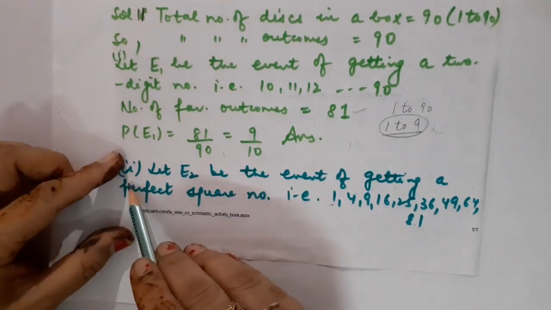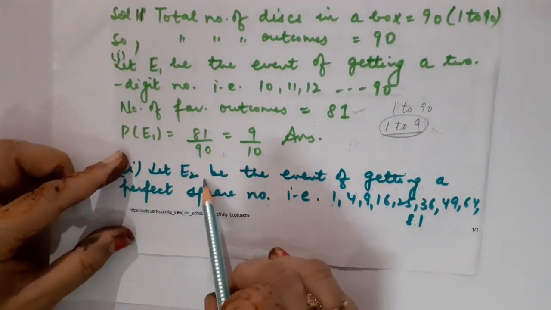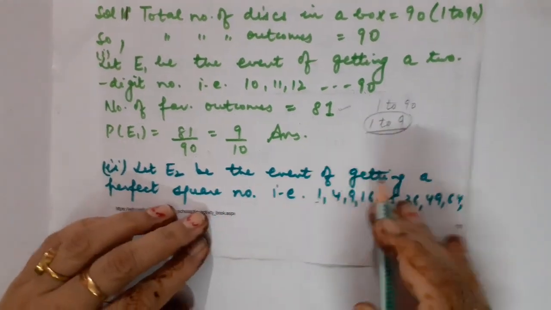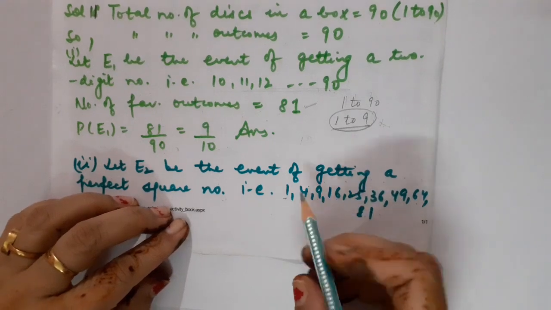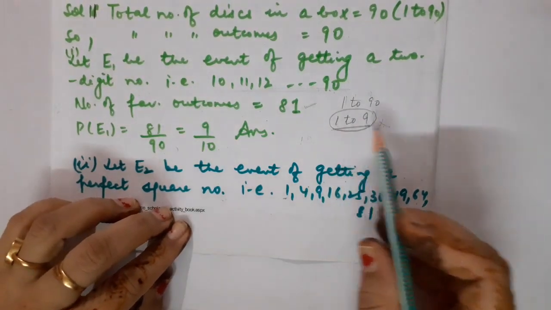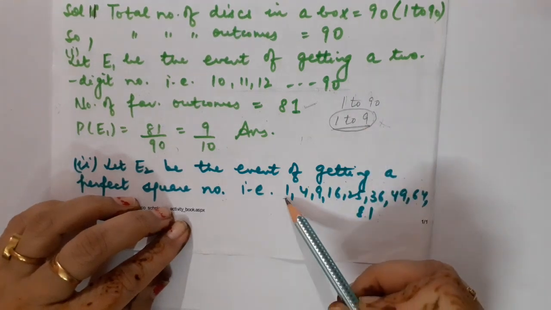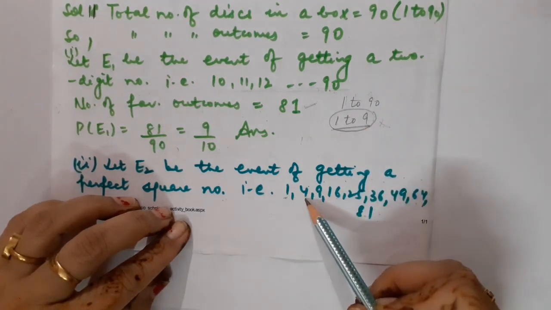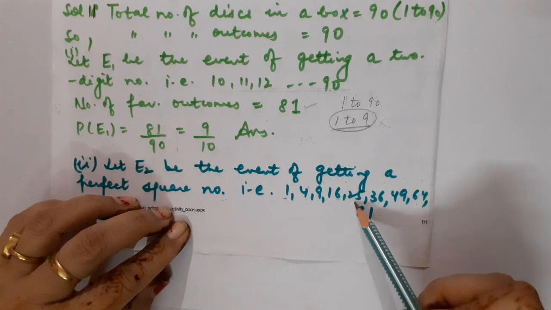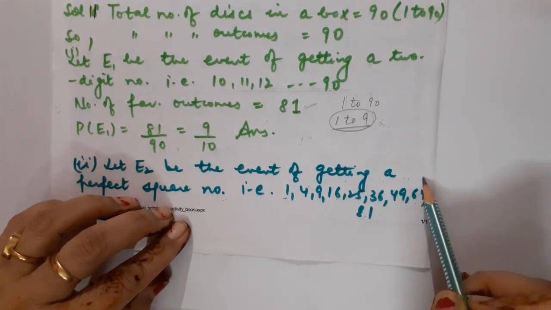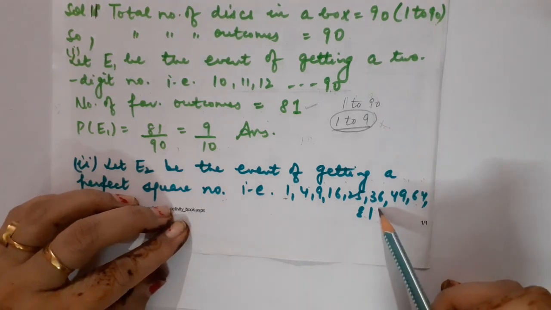Correct? Now I am switching to the second part. Let E2 be the event of getting a perfect square number. Children, you know what perfect square numbers are? Starting from 1, going up to 81, from the numbers 1 to 90. This is 1 square 1, 2 square 4, then 9, 16, 25, 36, 7 square 49, 8 square 64, and of course 9 square 81.